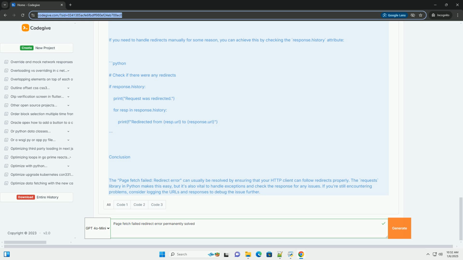Handling manual redirects. If you need to handle redirects manually for some reason, you can achieve this by checking the response.history attribute. Conclusion. The page fetch failed.